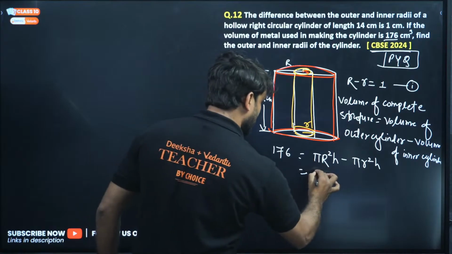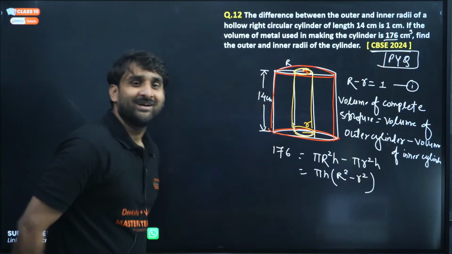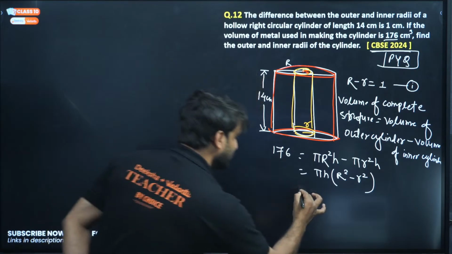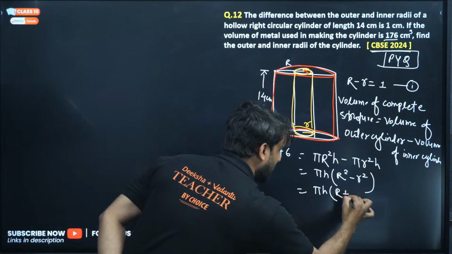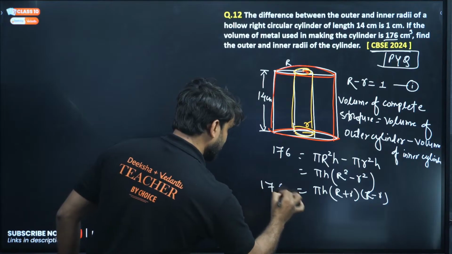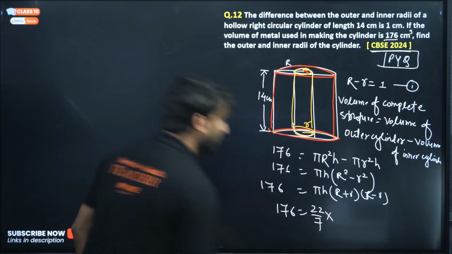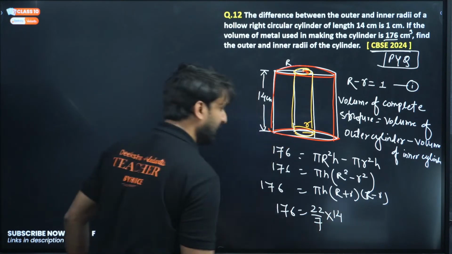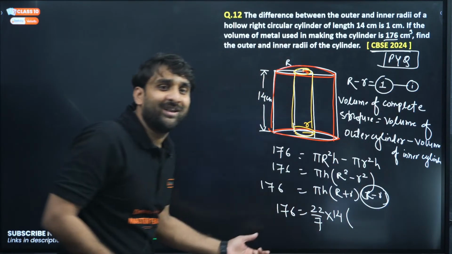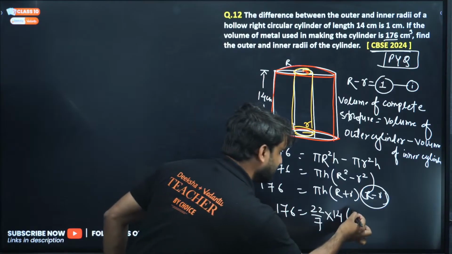Now can we take pi h common? So we are getting R square minus r square. And you know guys, a square minus b square is a plus b into a minus b. So we can write pi h into R plus r into R minus r. Clear? Now look, 176 equals 22 by 7 into h, which is 14, and this R minus r is already equal to 1 from the first equation, so we can replace that.